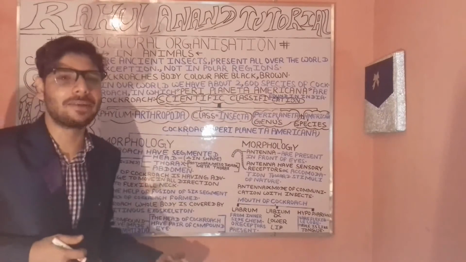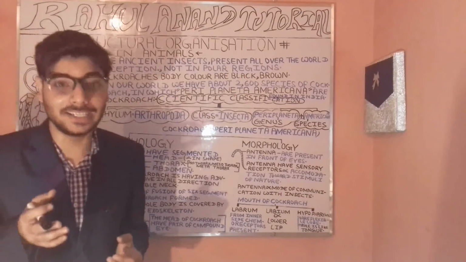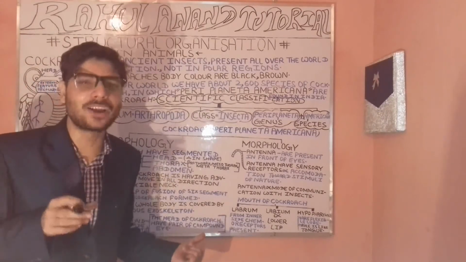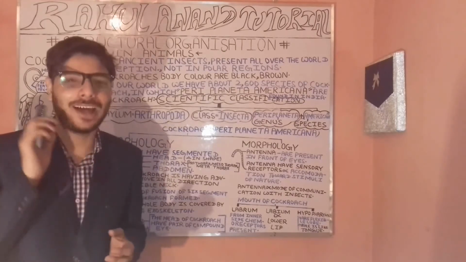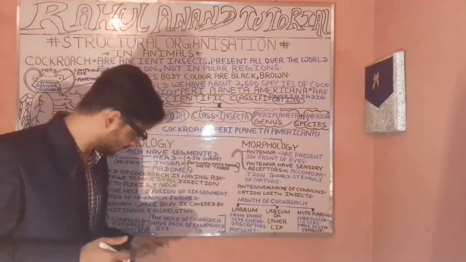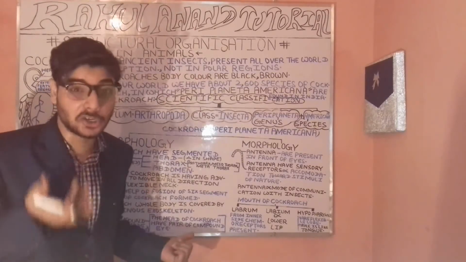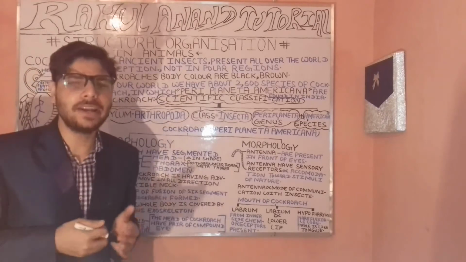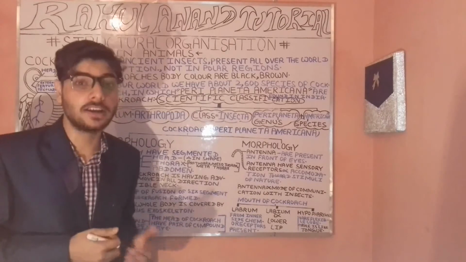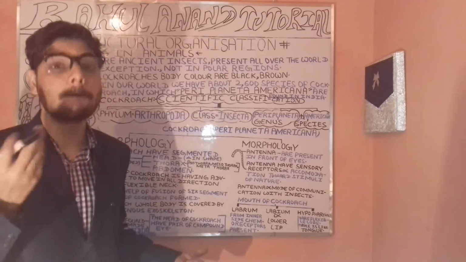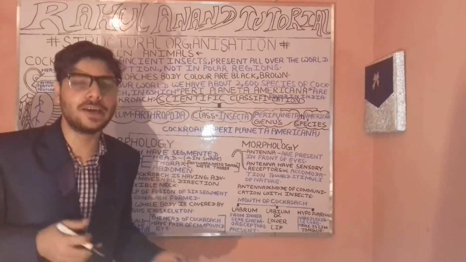After that we have the compound eyes. Compound eyes means the eyes have many micro-like structures present. These are composed of the ommatidia. Find here the ommatidia. Now let's understand about the eyes. They are particularly compound in nature, meaning many micro-like structure eyes or simpler eyes are present in the specialized eye of the cockroach. These are made up of the ommatidia.